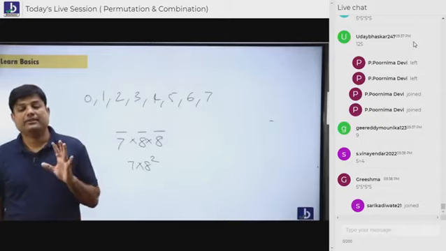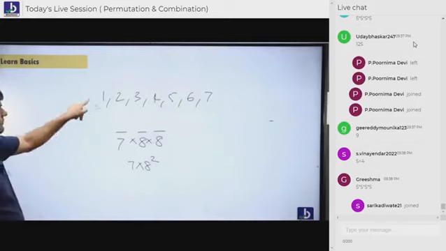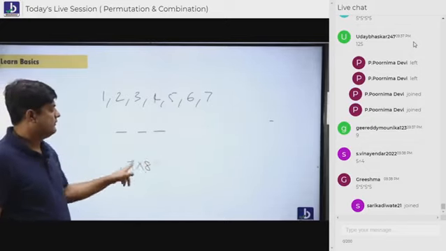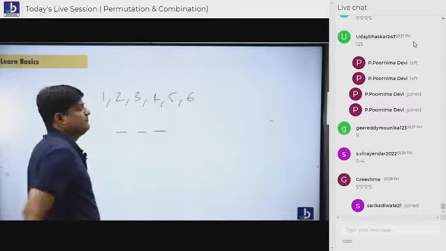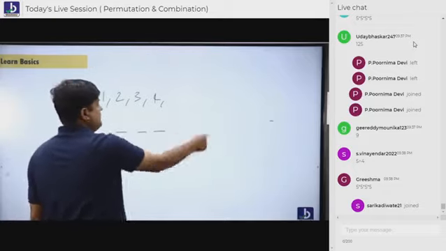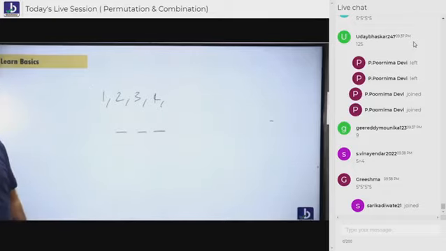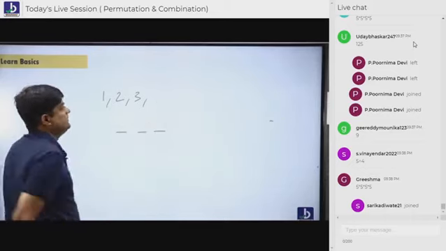So this is a way we are supposed to remember. Suppose you don't have this digit. Then what would your answer be? 7 power 3. Suppose you don't have this one. What would your answer be? 6 power 3. Suppose you don't have these either. What would your answer be? 4 people, 3 places, 4 power 3. Suppose you have it like this, 3 power 3.